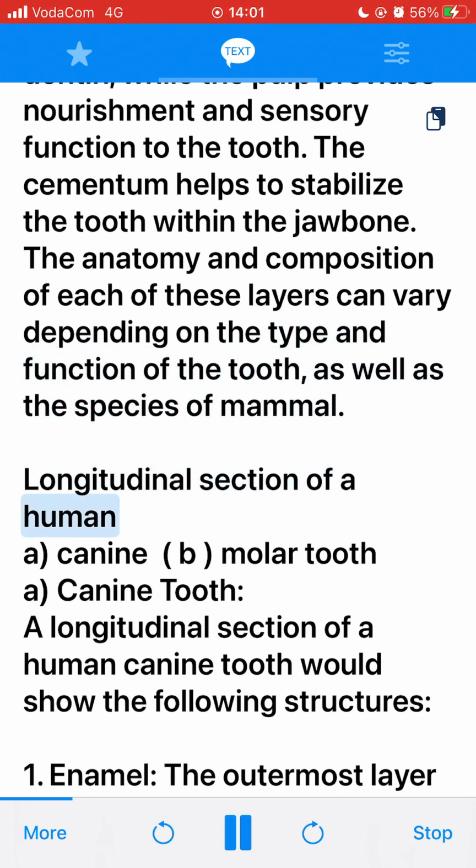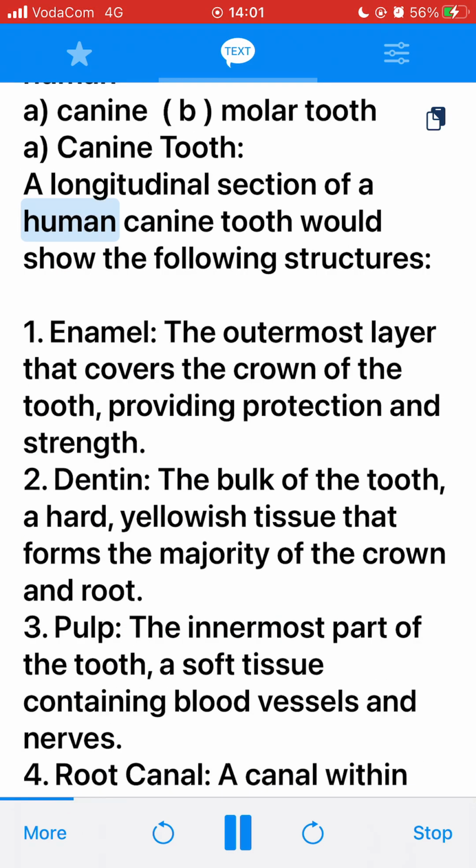Longitudinal section of a human. A. Canine. B. Molar tooth. A. Canine tooth. A longitudinal section of a human canine tooth would show the following structures. 1. Enamel, the outermost layer that covers the crown of the tooth, providing protection and strength. 2. Dentin, the bulk of the tooth, a hard, yellowish tissue that forms the majority of the crown and root.